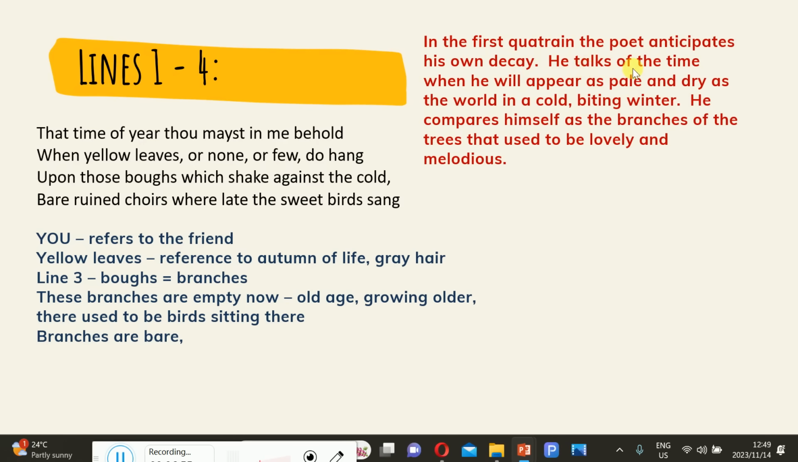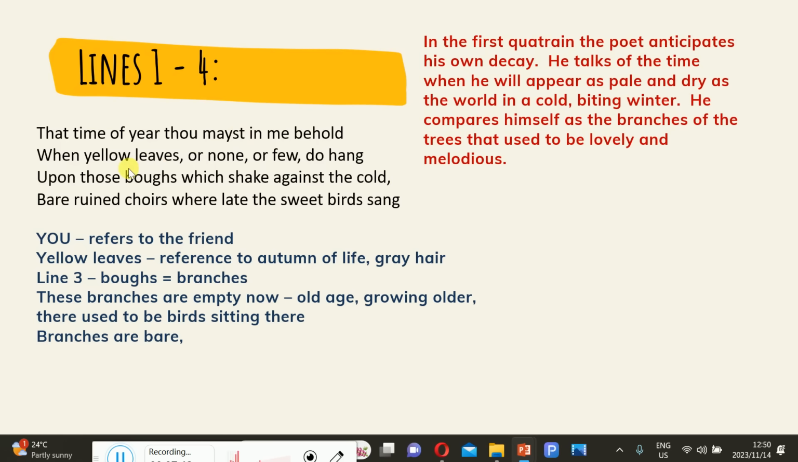He talks of the time when he will appear as pale and dry as the world in cold, biting winter. He compares himself to the branches of the tree that used to be lovely and melodious. That time of the year mayst in me behold, when yellow leaves or none or few do hang.